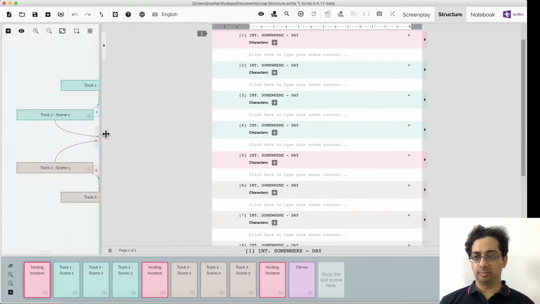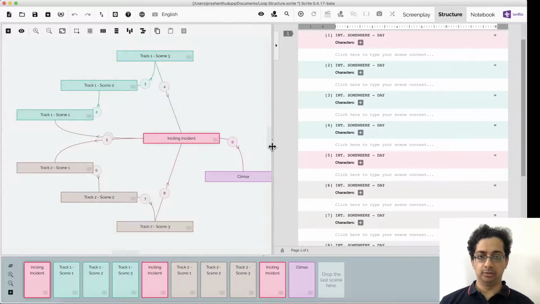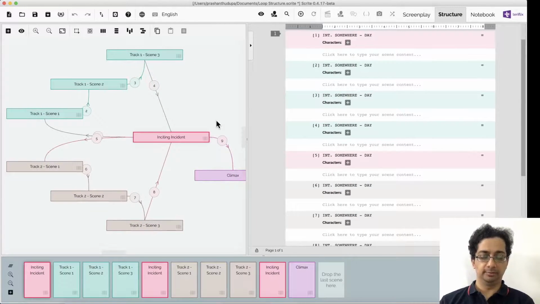If I pull out this panel on the left, I can notice the structure panel. Structure is where we capture the flow of story in our screenplay. We start from this scene and then we explain the scene through track 1, come back to the same incident, explain the scene through track 2, and then come back to the same incident, and then go to the climax.